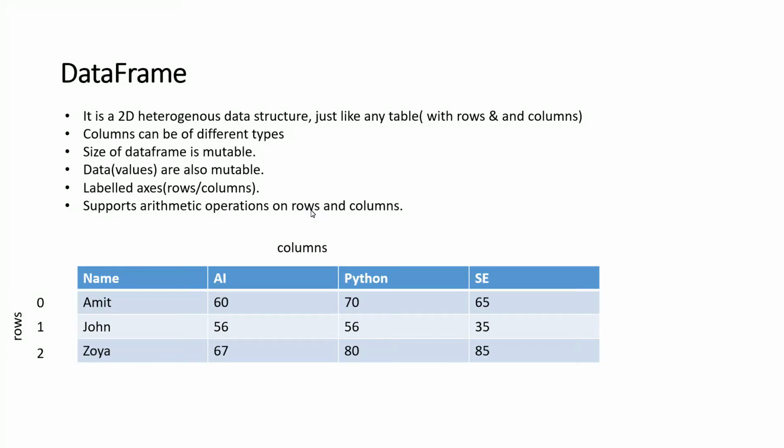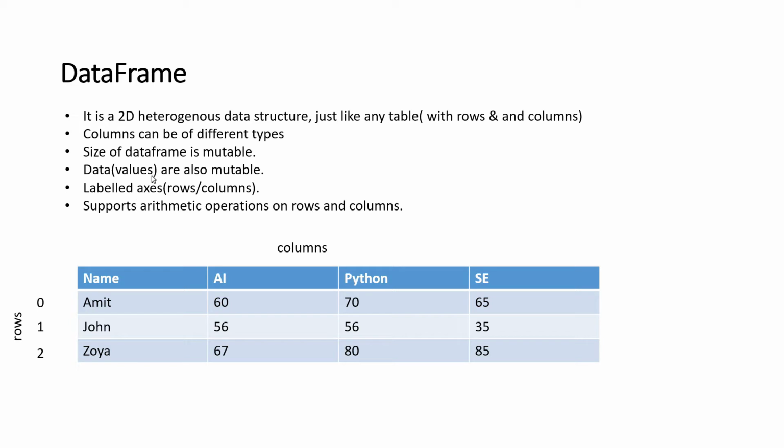There are some limitations with the series, in that it cannot handle data in two-dimensional form. That means it cannot handle multi-dimensional data. In real time, you will come across data which is in the form of rows and columns, that is, two-dimensional data. So to handle two-dimensional data, we have another data structure given by pandas, that is the data frame.